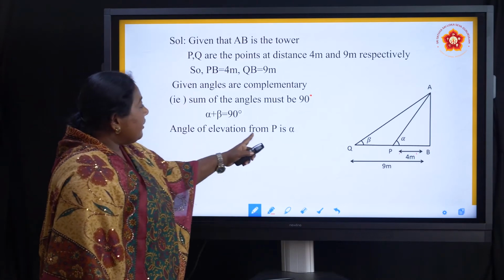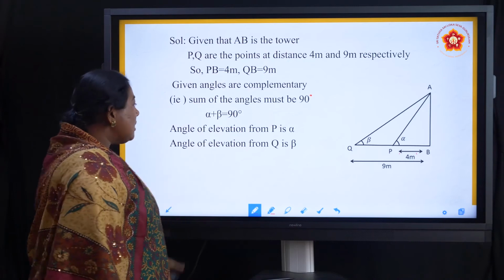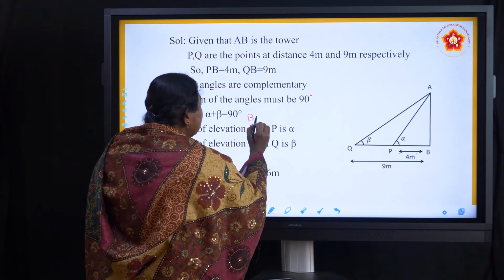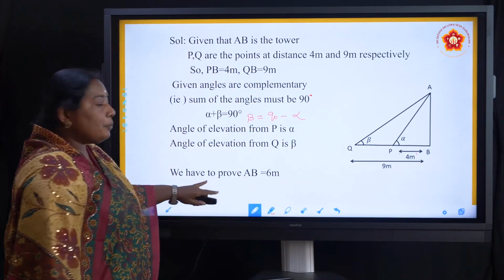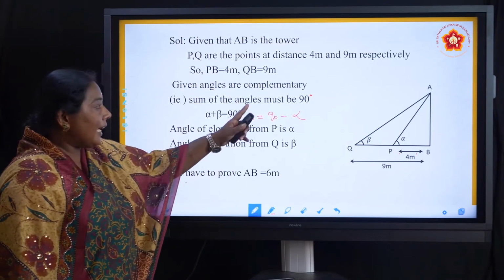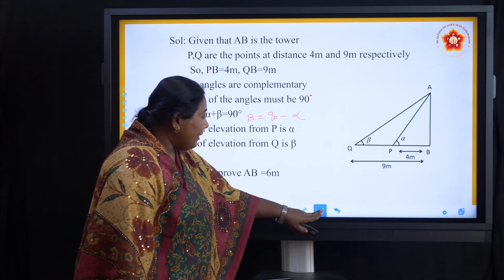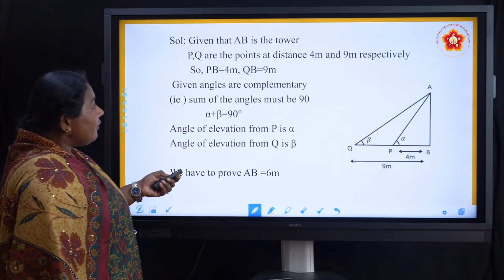The angle of elevation from P is alpha. The angle of elevation from Q is beta. So we get beta is equal to 90 minus alpha. And what do I have to prove? I have to prove the AB value is 6 meters. Whatever they have given I wrote, whatever I have to find I wrote. So these are the first parts.